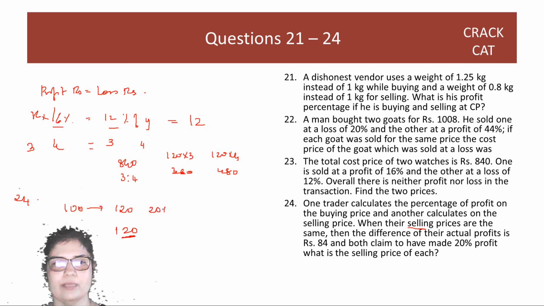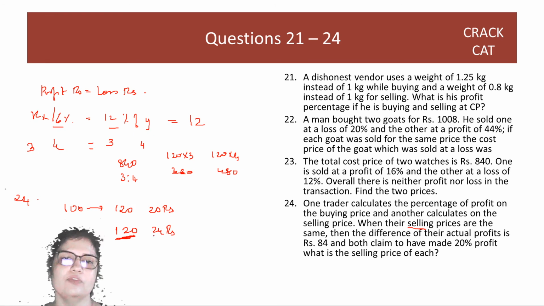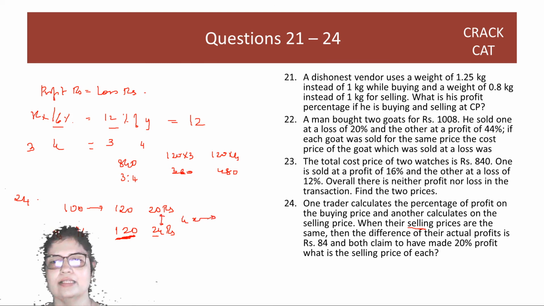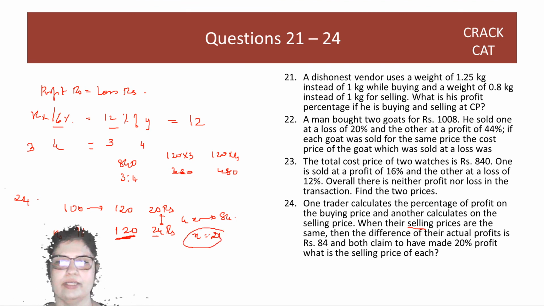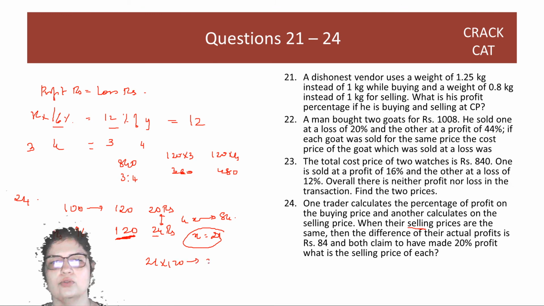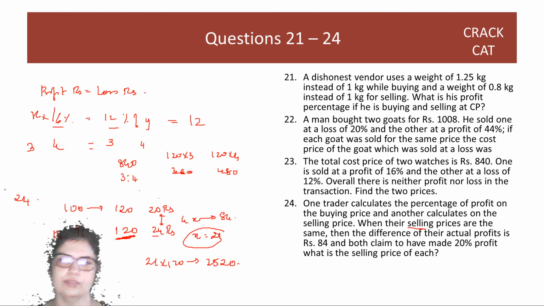यहाँ 20 रुपीज का प्रॉफिट था, यहाँ होगा 24 रुपीज का प्रॉफिट क्योंकि he has calculated on 120. So if the profit is 24, the cost price is 96. Now दोनों का 4 का डिफरेंस actually translates to 84. So x corresponds to 21, multiplier is 21 and selling price is hence 21 into 120, which is 2520. Right? Great guys.